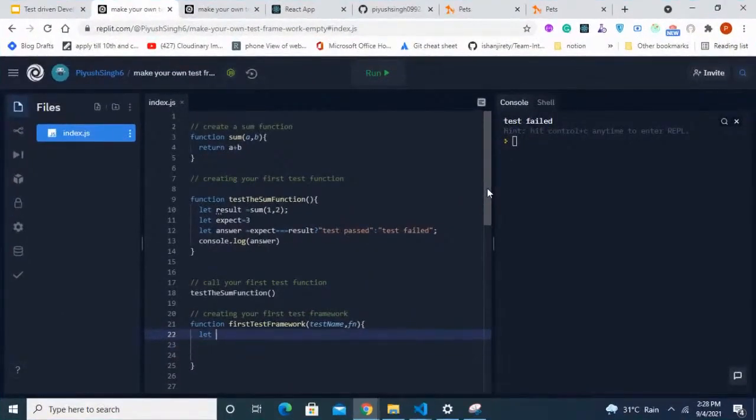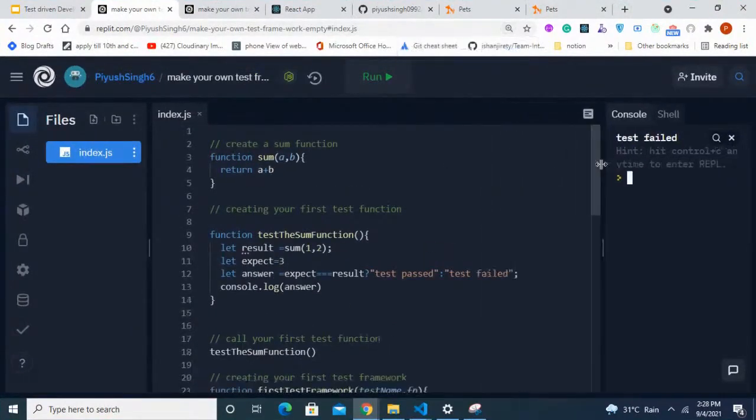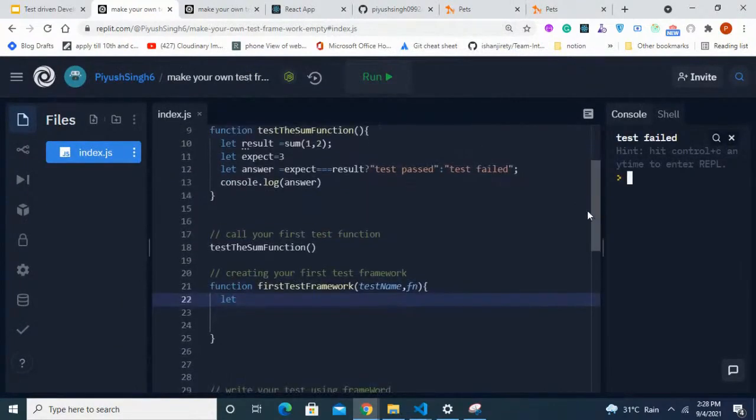First, Piyush, can you increase the font size a little bit? Okay, sure. Sorry. Is it visible now? Yes, yes. Okay.